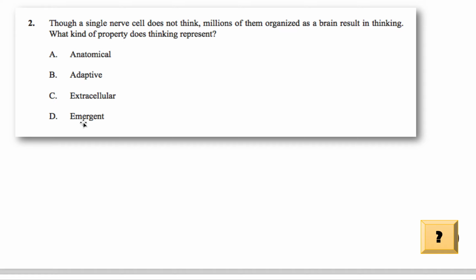So your body, your whole body is essentially emergent because so many things work together. Your eye cells work together, your ear cells work together, and overall, you are this very complicated organism. So we call this property of many different cells working together in an organism emergent. So the answer is going to be D here. So anyways, this word I covered in one of my videos. So if you're unsure about it, I really encourage you to go check those out.